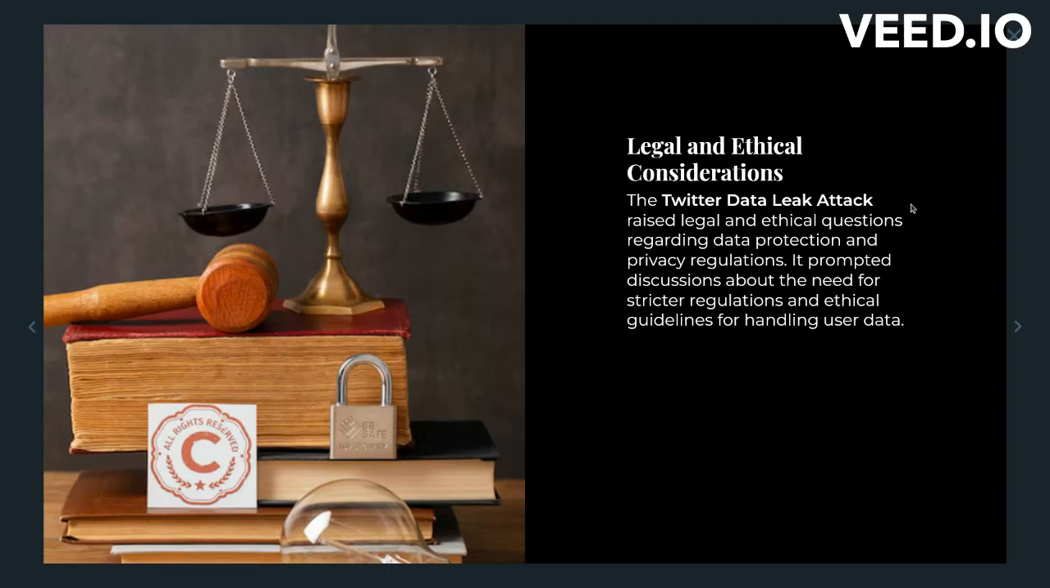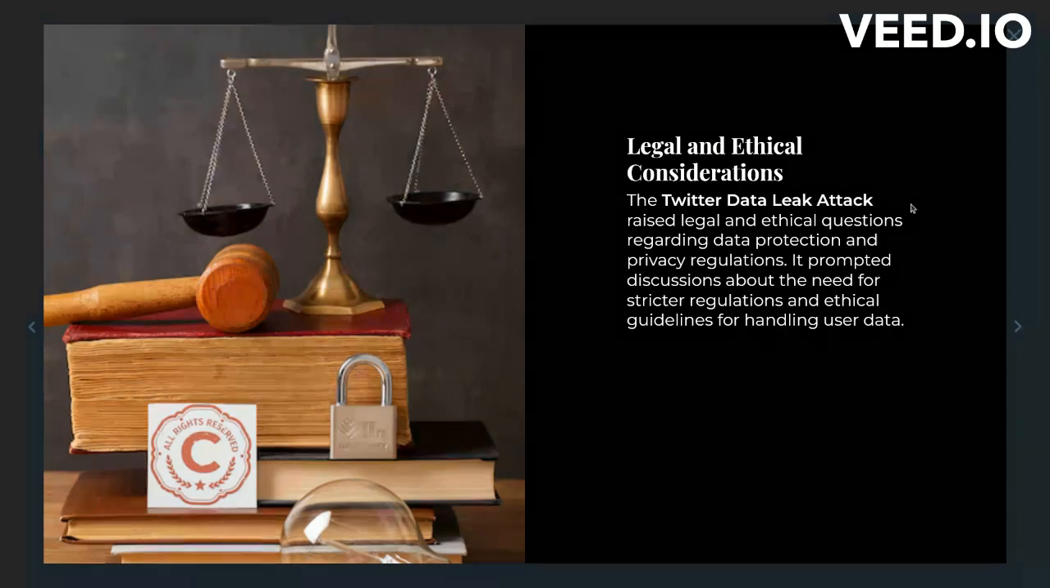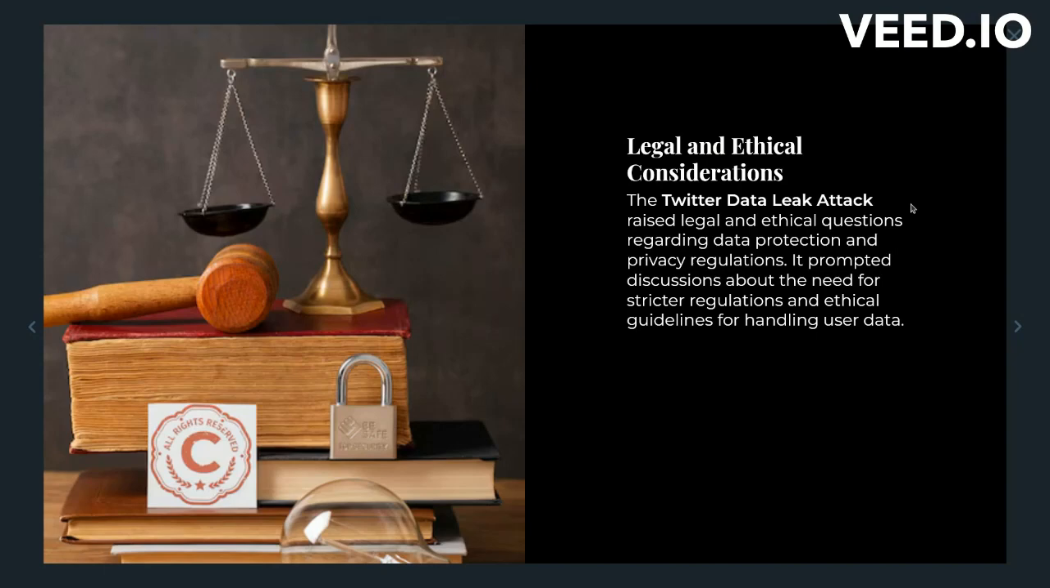From an ethical perspective, the attack underscored the importance of upholding the principles of data privacy and respecting users' trust. Organizations have a moral obligation to implement robust security measures and ensure the responsible handling of user data. Failure to do so can have severe consequences, including loss of consumer trust, legal liabilities, and reputational damage.